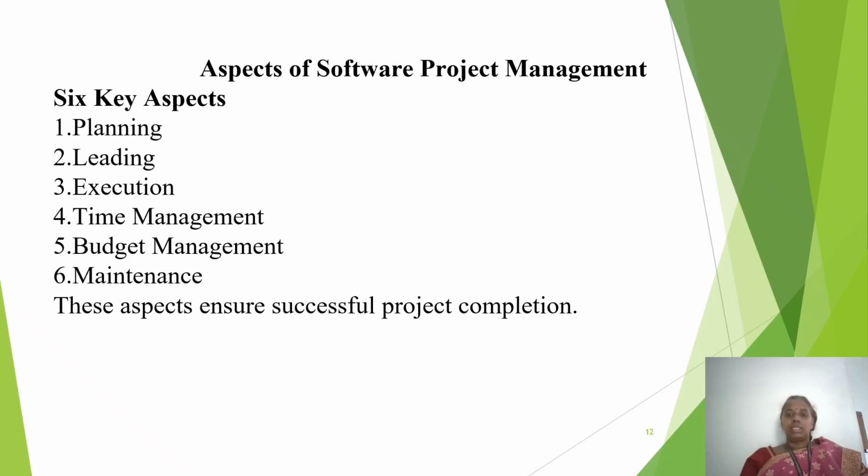These are the core activities that together ensure a successful project.